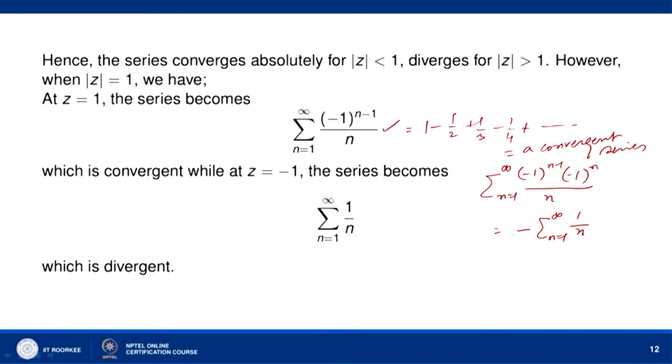Or we can say we will get the series sigma n equal to 1 to infinity minus 1 by n, and we know this series is divergent because sigma 1 by n is a divergent series. So, we can say that whenever mod of z equal to 1 here, we cannot conclude about the convergence or divergence of the series.